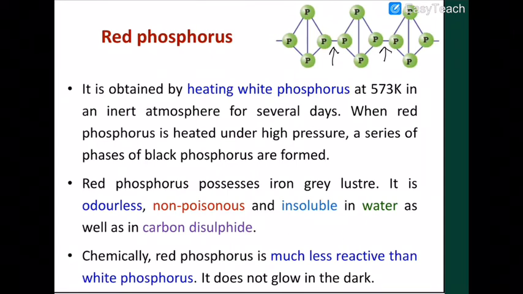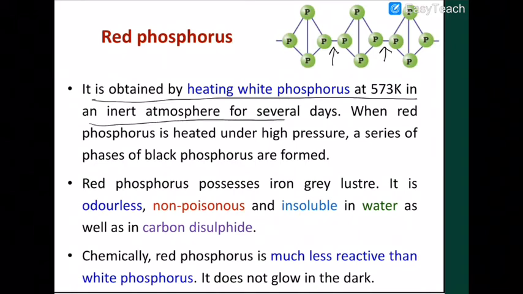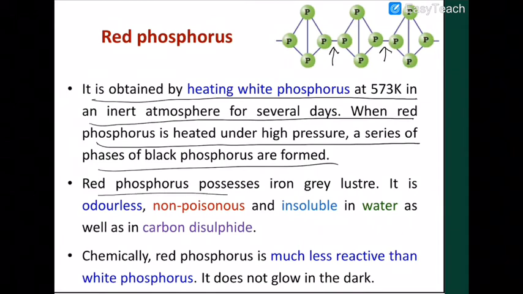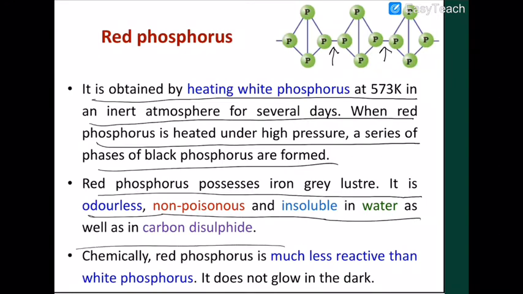It is obtained by heating white phosphorus at 573 Kelvin in an inert atmosphere for several days. Red phosphorus can be heated under high pressure, then a series of phases of black phosphorus can also be obtained. Red phosphorus possesses an iron grey luster. It is odorless, non-poisonous and insoluble in water, and also insoluble in carbon disulfide.